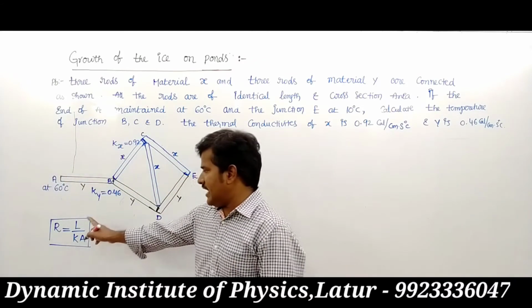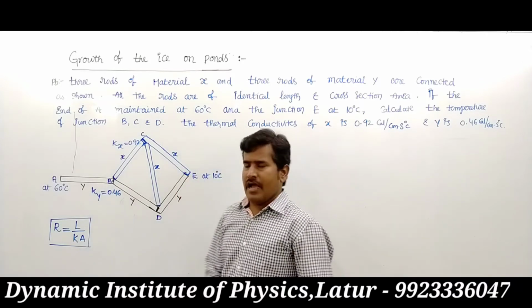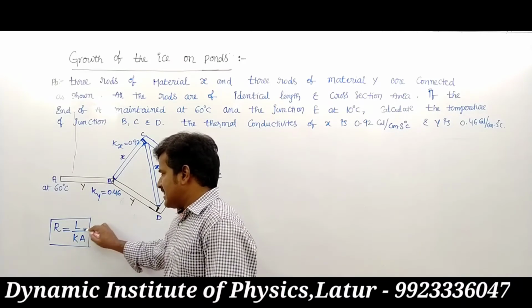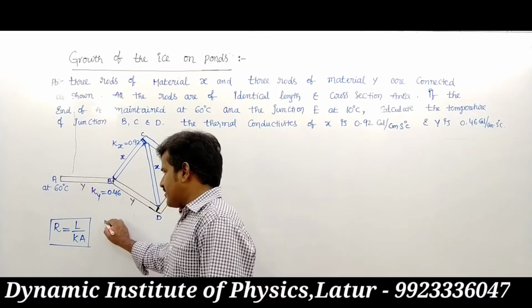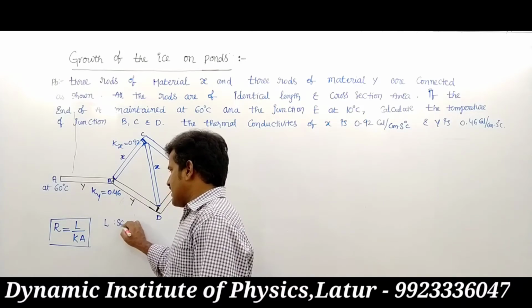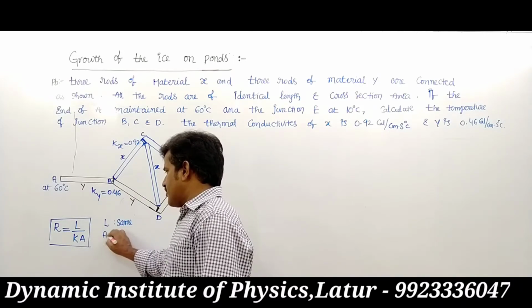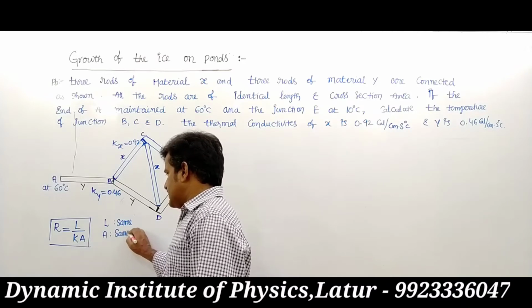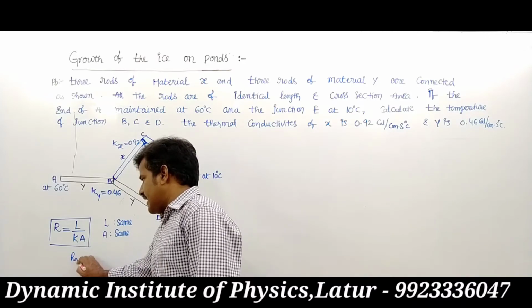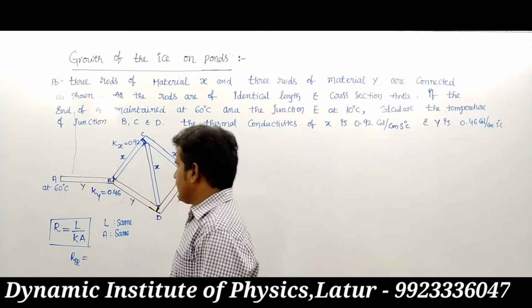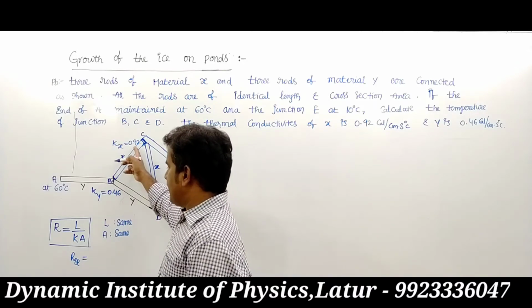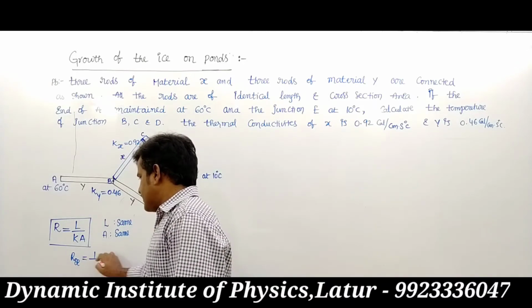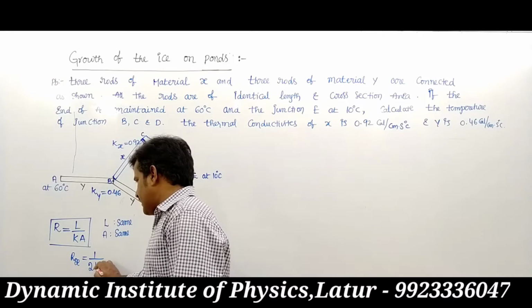Here the lengths are the same and the areas of cross section are the same, L same and A also same. Then the resistance of the X rod is double that of the Y rod.